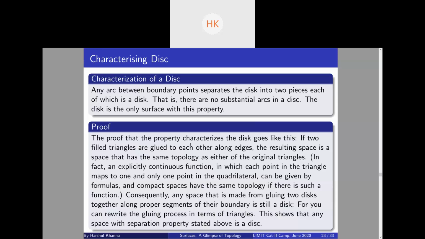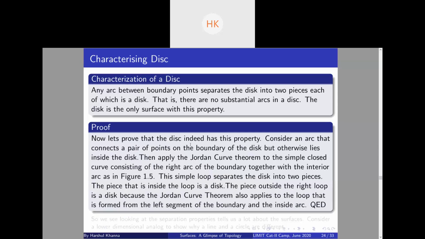You can take the disk, triangulate it, and rewrite the whole process using triangles. Then using our initial observation, we again get a triangle, so that is again a disk. So we have shown that any space with the separation property, as stated above, is a disk.